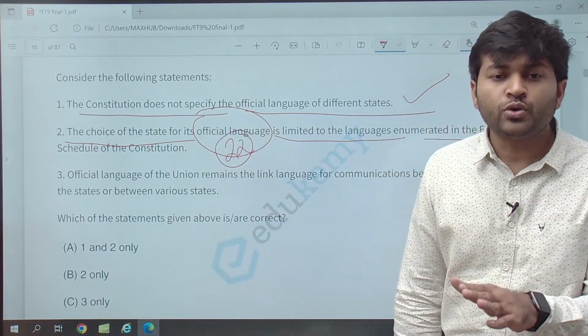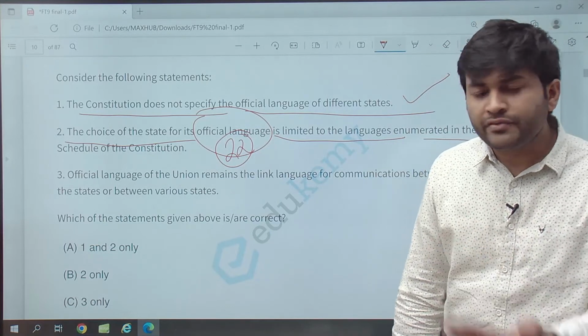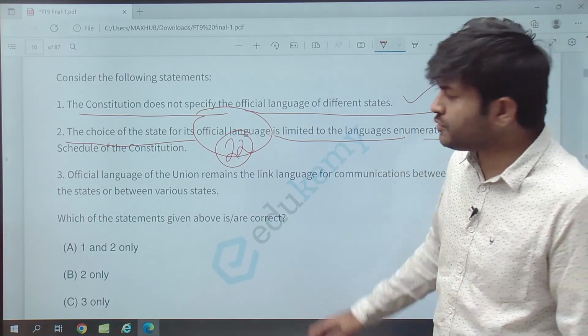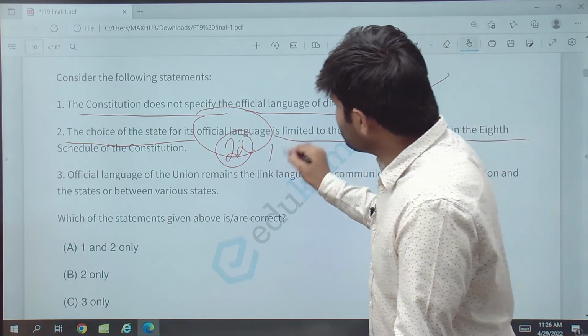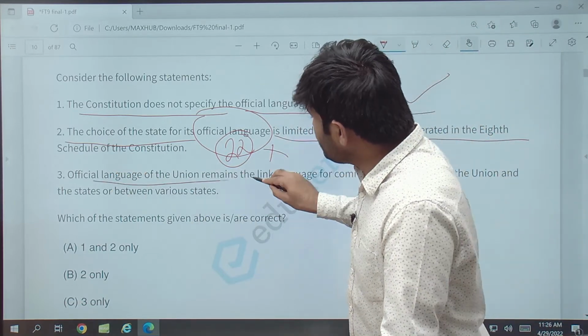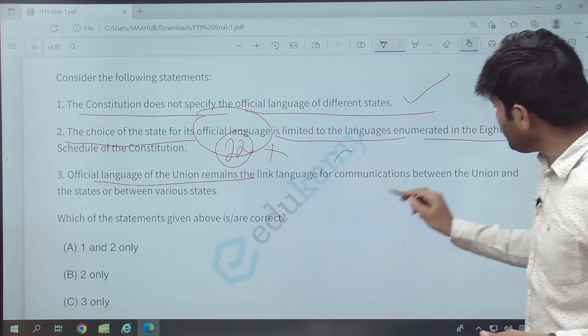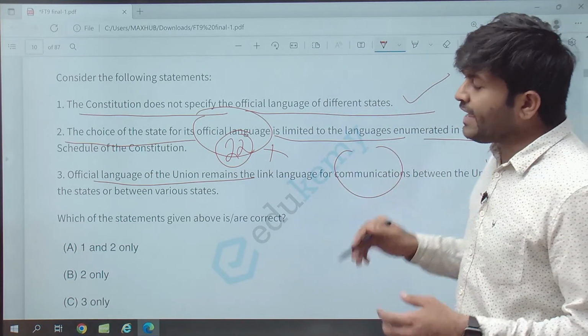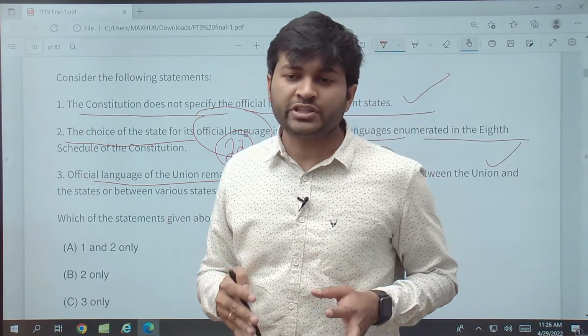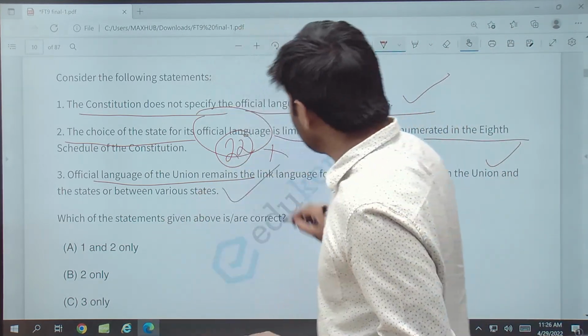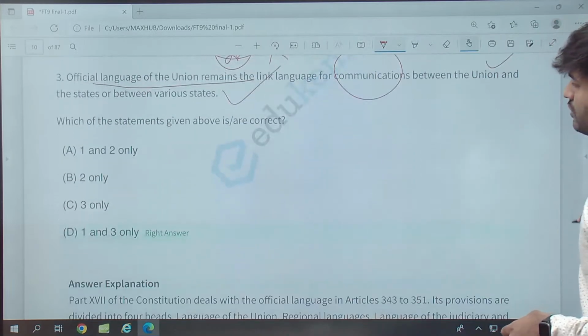The answer is no. It can choose outside of those 22 languages also, for example English. So this is not correct. The official language of the Union remains the link language for communication between the Union and the states or between two states. Yes, this is true. This is a link between the two.